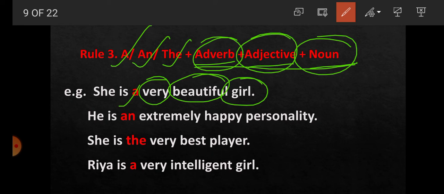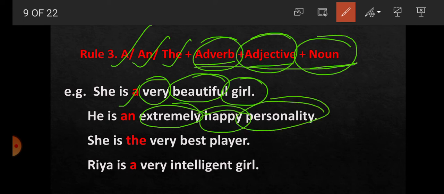Second example, he is an extremely happy personality. So extremely is adverb, happy adjective, personality noun, and here there is the use of article an. She is the very best player. So here very adverb, best adjective, player noun, and there is the use of article the.